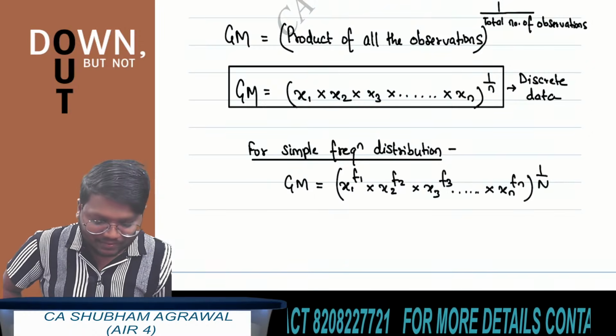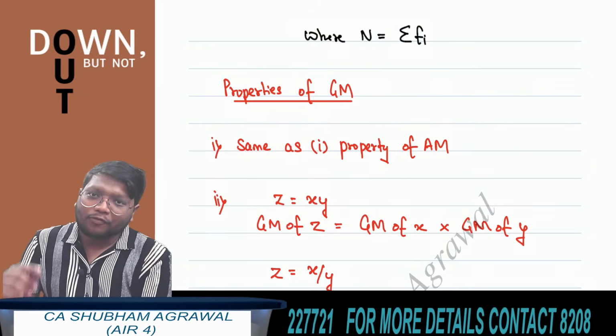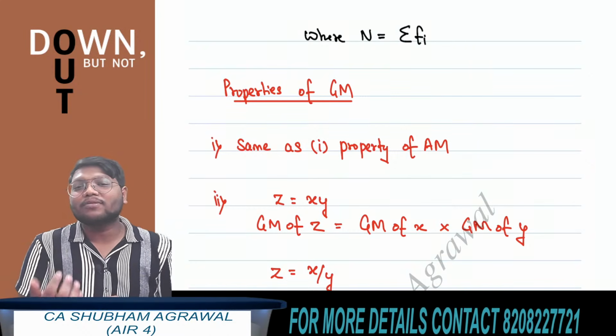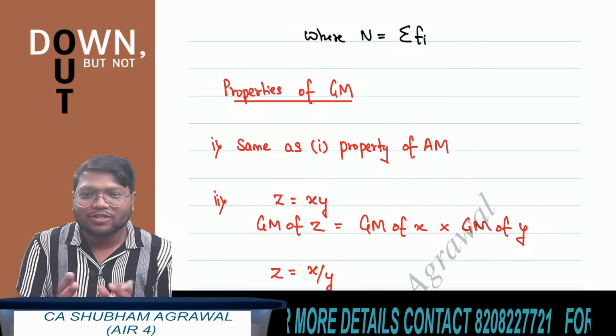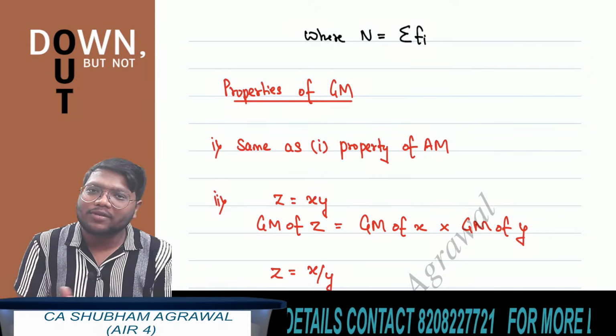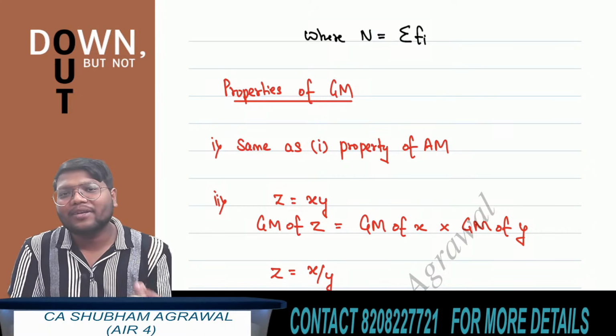Summation of frequency. Okay, see, I am taking now properties of geometric mean. So first property of geometric mean is same as the first property of arithmetic mean. If all the observations present in the data set have same values, then geometric mean is equal to the value of individual observation. Okay, let's say there are 5 observations and the value of each of the observations is 20. So geometric mean is also equals to 20.